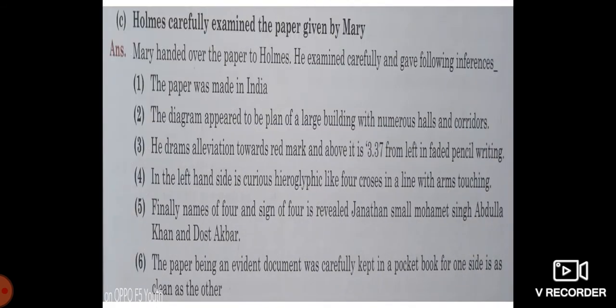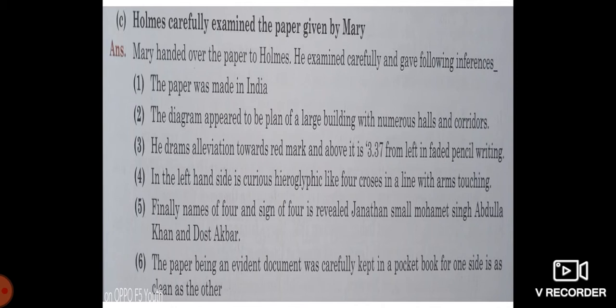Moving further to the next: Holmes carefully examined the paper given by Mary. Mary handed over the paper to Holmes. He examined it carefully and gave the following inferences. First, the paper was made in India. The diagram appeared to be a plan of a large building with numerous halls and corridors. Here,